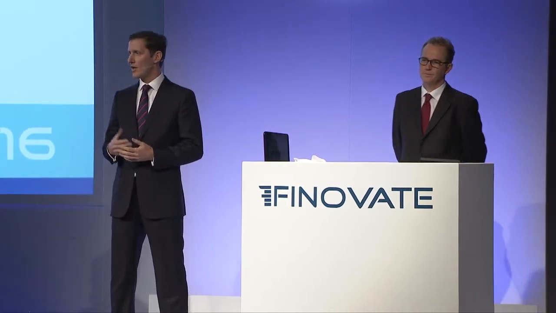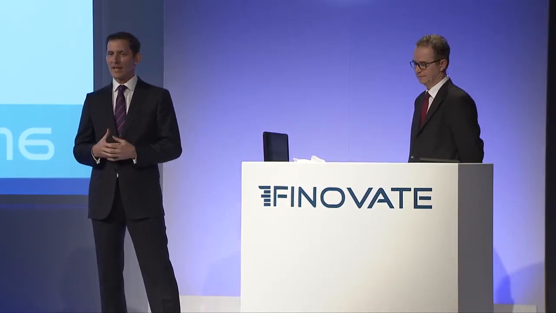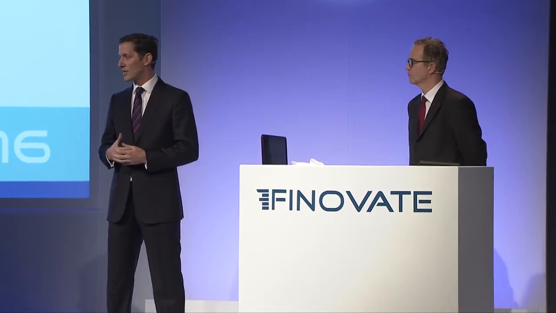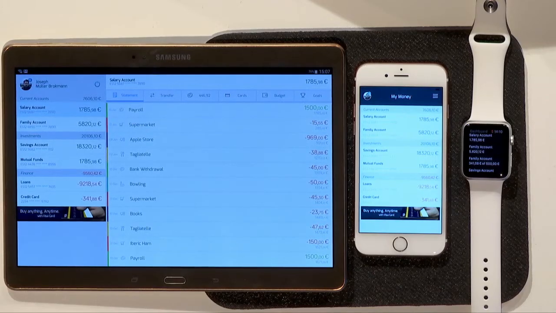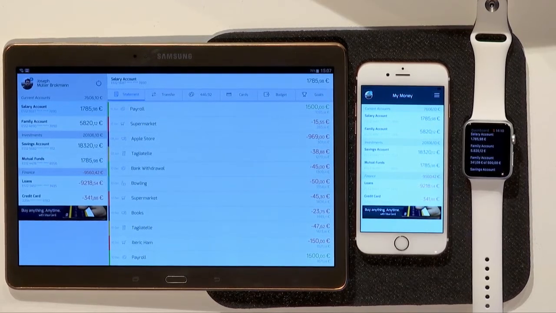Hi, everyone. We are a software company focused on digital banking modular solutions for retail and corporate. As we speak, they're being used by millions of people. Here, you can see our platform in action on some devices. During the last years, we have been focusing on very simple, usable, and performing solutions for digital banking.